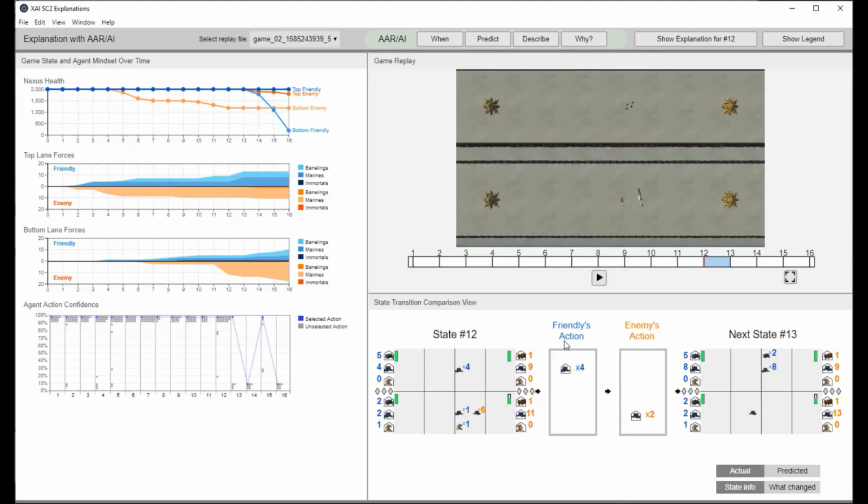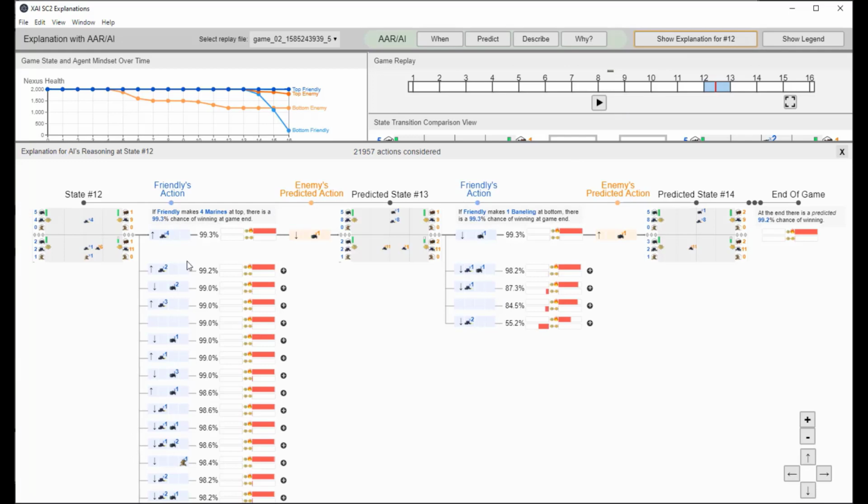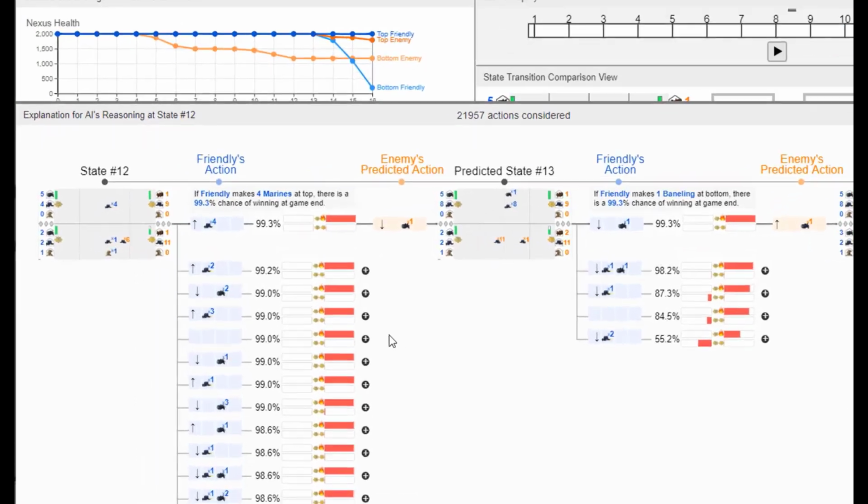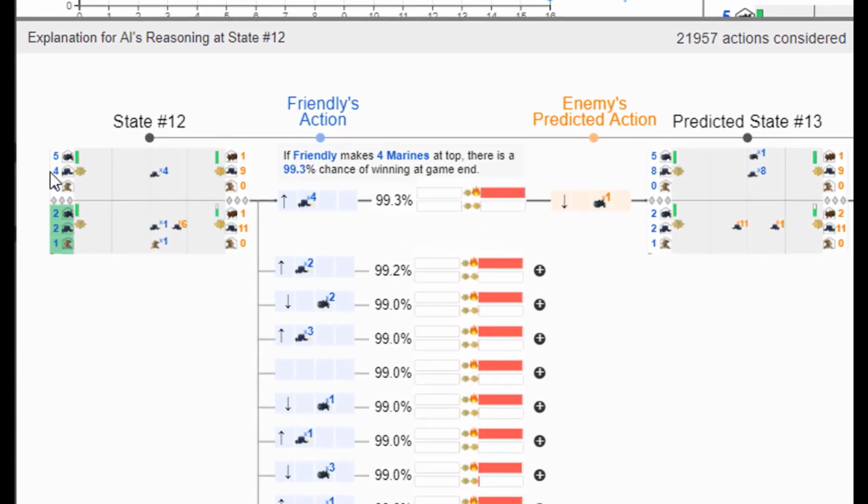Our tool helps her gain insights into the agent's thinking by using the explanation tree for each decision. It visualizes the AI's reasoning process as a look-ahead tree. The leftmost node is the root of the tree, representing the current state. You can think of it as a thumbnail of the game screen. And this state node has multiple children, each corresponding to an action the friendly AI can take and future states